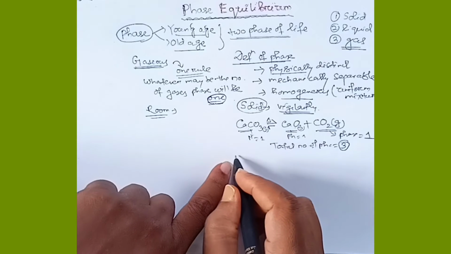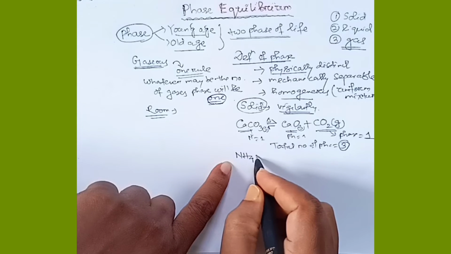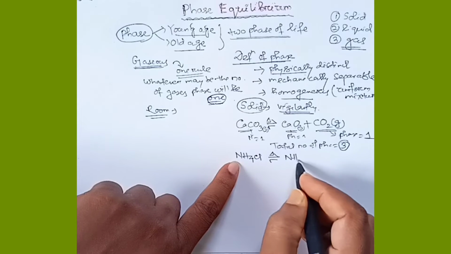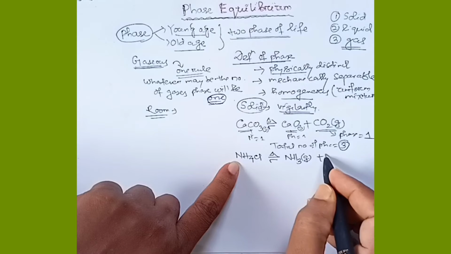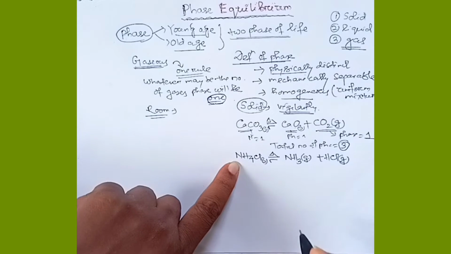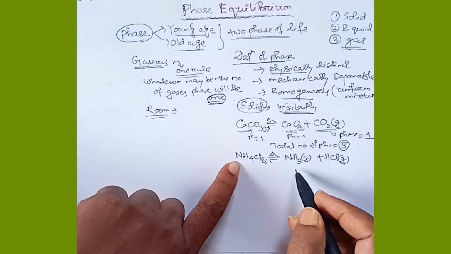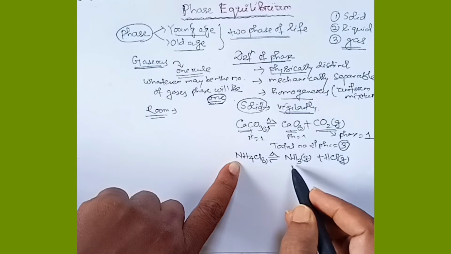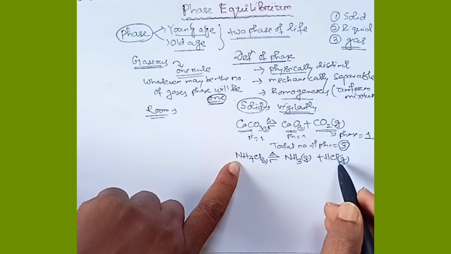Let's consider another example: ammonium chloride. On heating, ammonium chloride gives two types of gas, ammonia gas and HCl gas. Ammonium chloride is a solid. So in this equation we are getting two gases as products, ammonia and fuming hydrochloric acid.